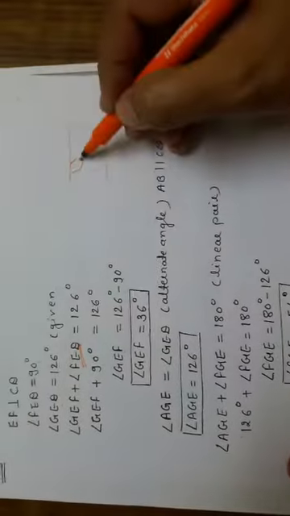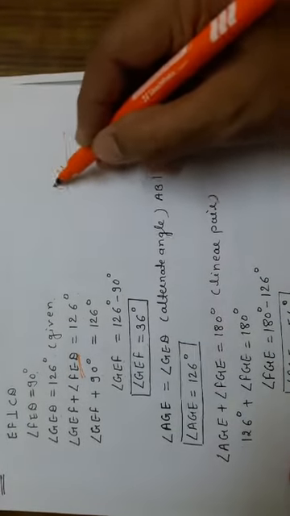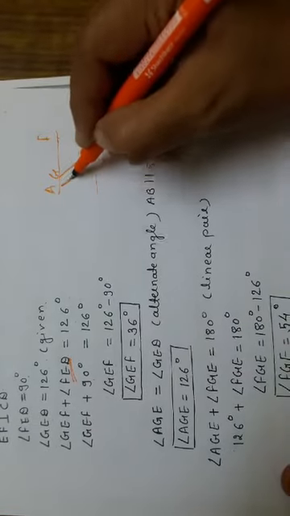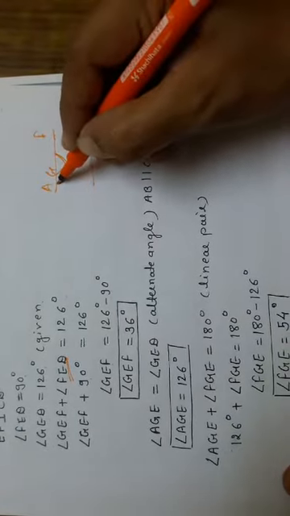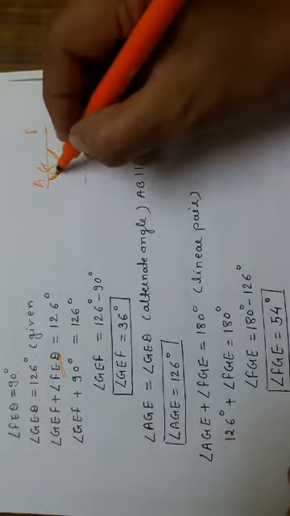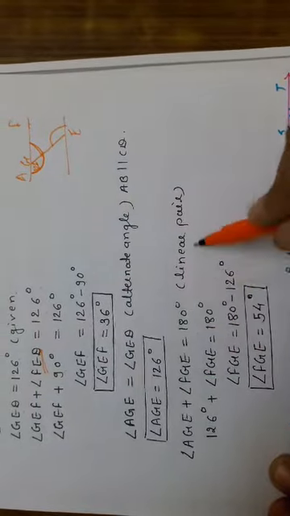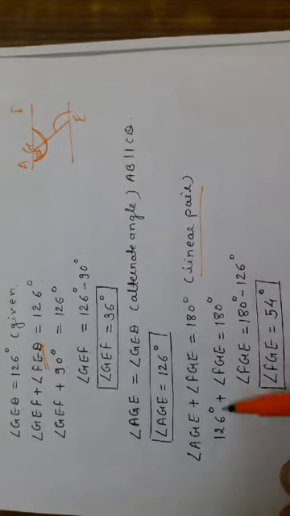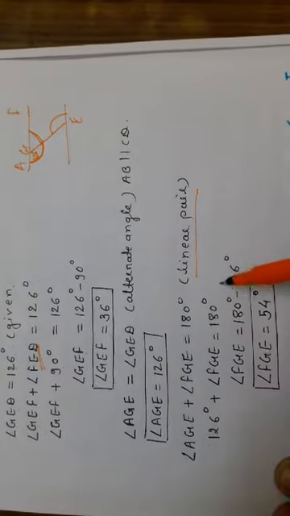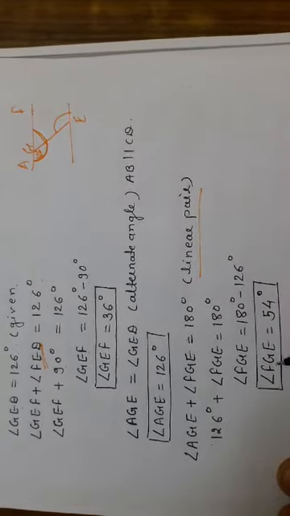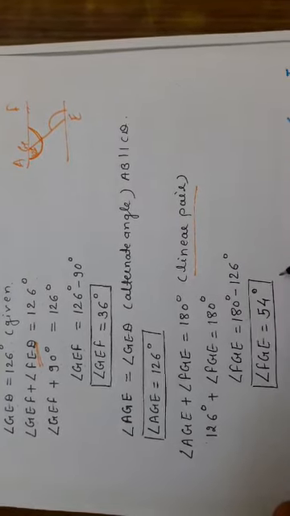Now this AGE and this FGE, this angle and this angle form a linear pair. AGE we got as 126 degrees. AGE plus FGE is equal to 180 degrees, that is a linear pair. So 126 degrees plus FGE is equal to 180 degrees. FGE is equal to 180 degrees minus 126 degrees. So angle FGE is equal to 54 degrees.